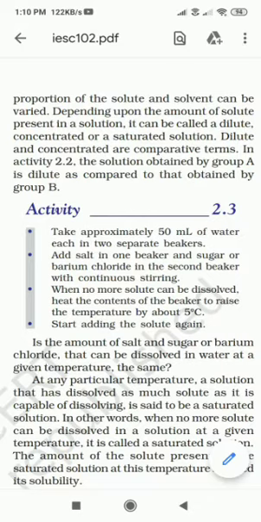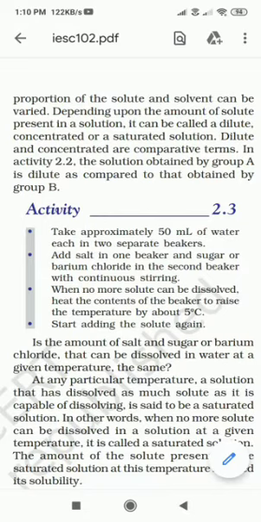What do we have to do here? We have to take approximately 50 ml of water in separate beakers. We have to take 50 ml of water in two beakers. Then add salt in one beaker, and in the other beaker add sugar, and we can take barium chloride in the second beaker, with continuous stirring. What does stirring mean? It means you have to continuously stir,